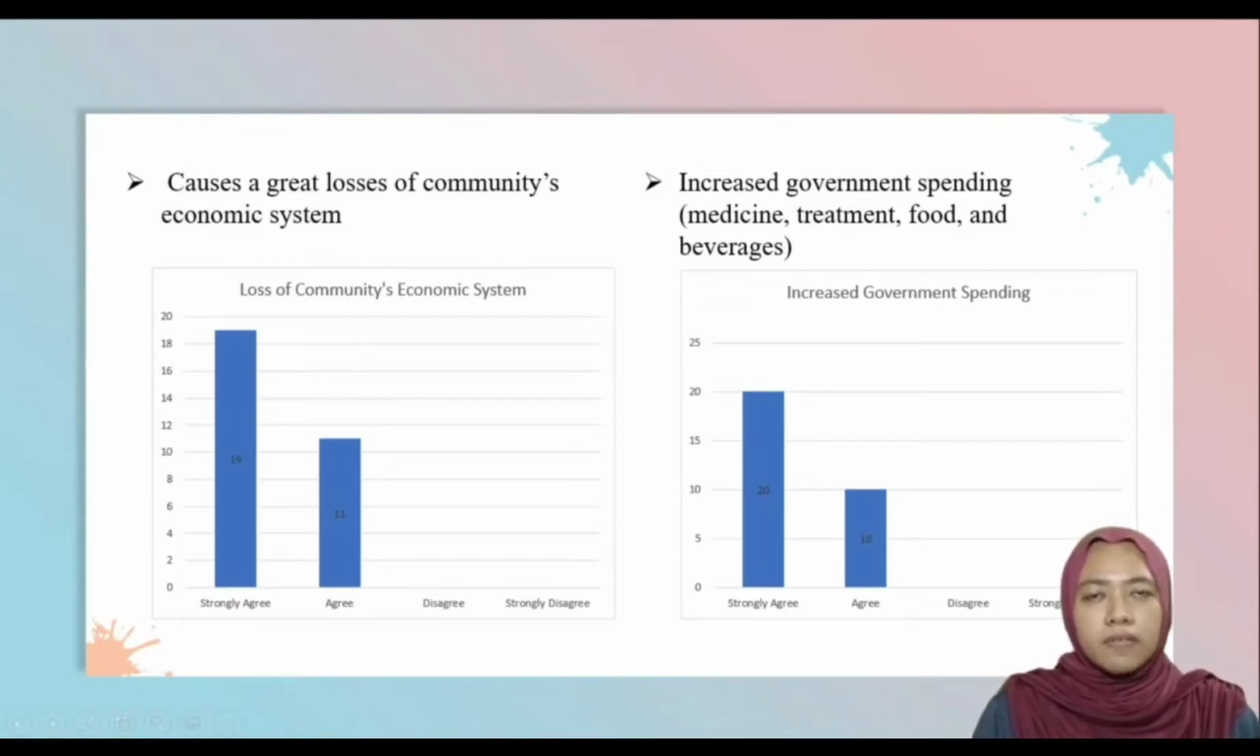Second one is increased government spending, which is medicine, treatment, food, and beverage. Based on graph above, as many as 66.7%, representing a total of 20 respondents, strongly agree that some of the impact of floods in Kuching result in increase of government spending, such as medicine, treatment, food, beverage. Moreover, a total of 10 respondents, equivalent to 33.3%, agree, while none of the respondents disagree with the statement.